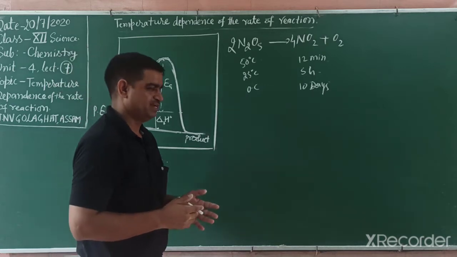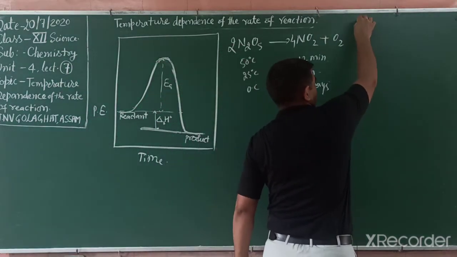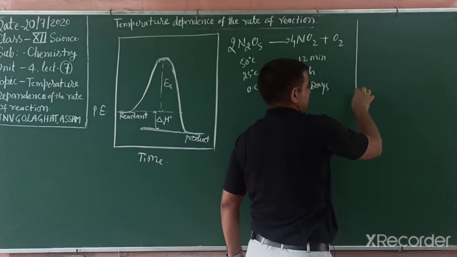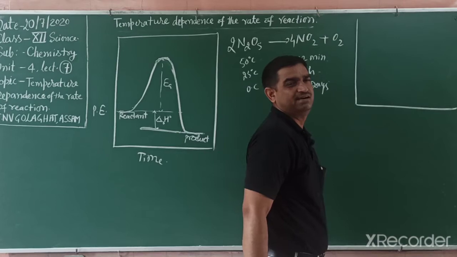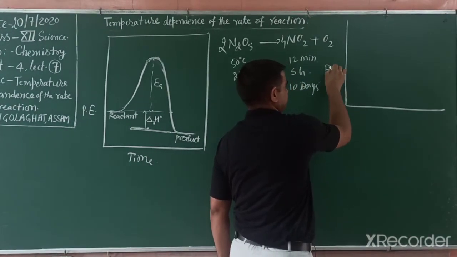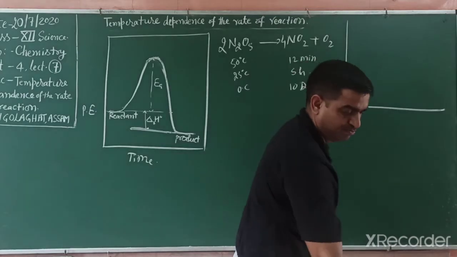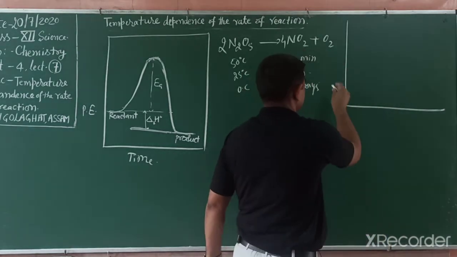In a similar way, for any reaction they gave a distribution curve known as the Maxwell-Boltzmann distribution curve. If we plot that curve in this way, the axis is the fraction of molecules, or we can write mole fraction.